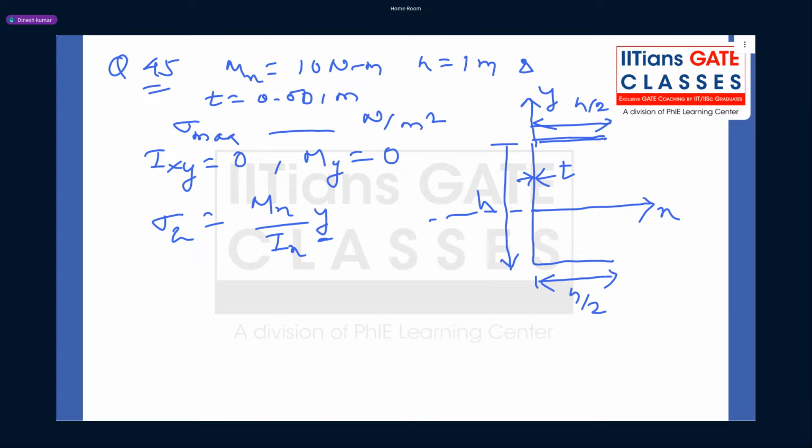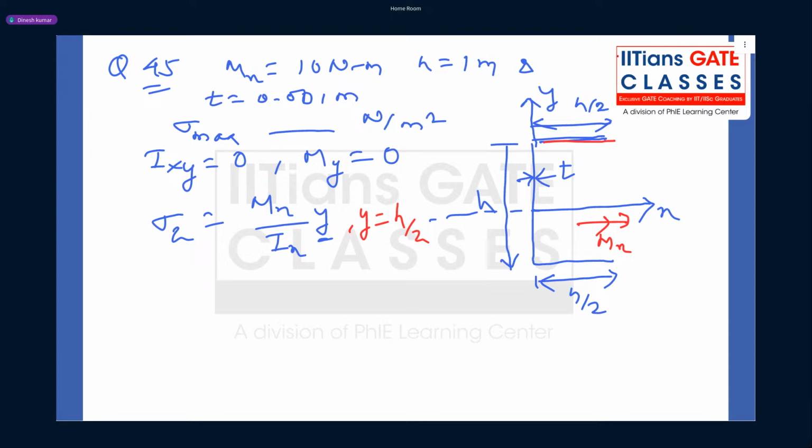On top it will be tensile if you have Mx like this. So it is maximum at top. Okay, Abhishek, got it. So y will be equal to h by 2. Mx is given. Now guys, tell me what is unknown.